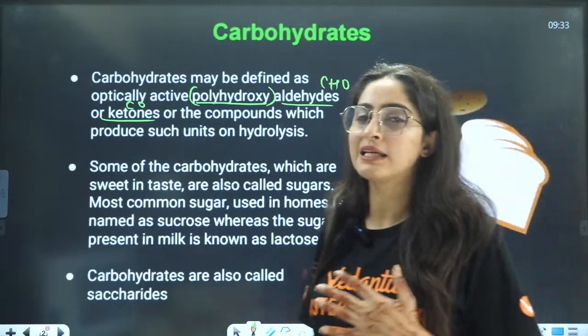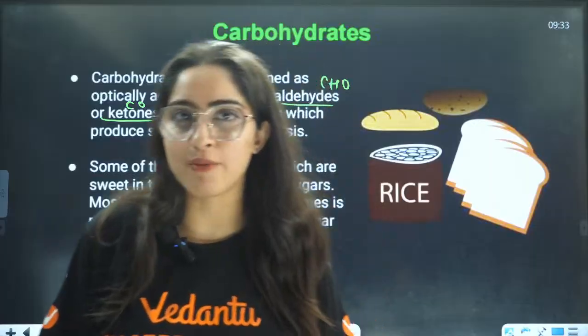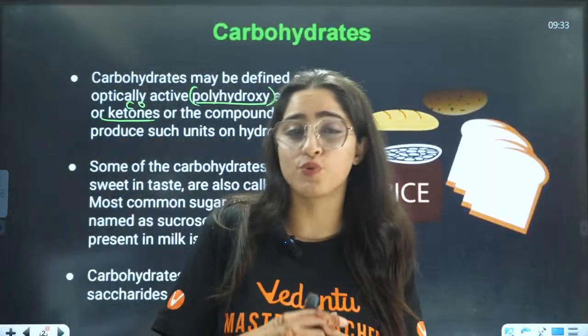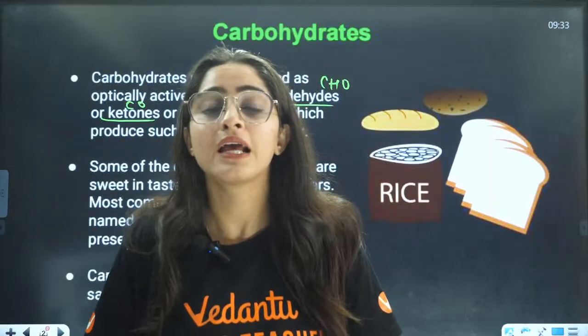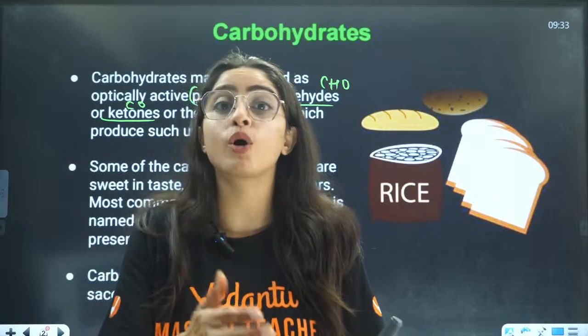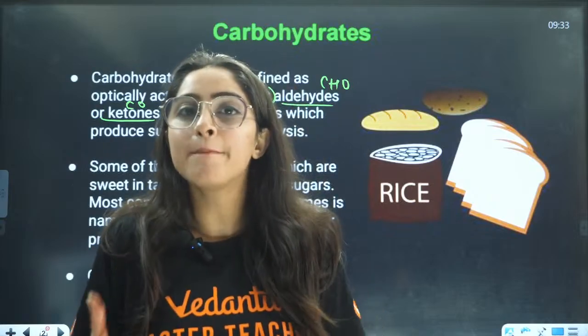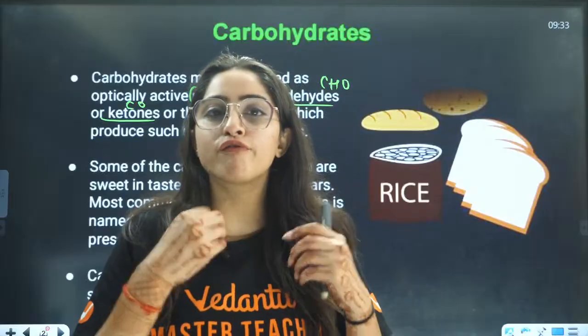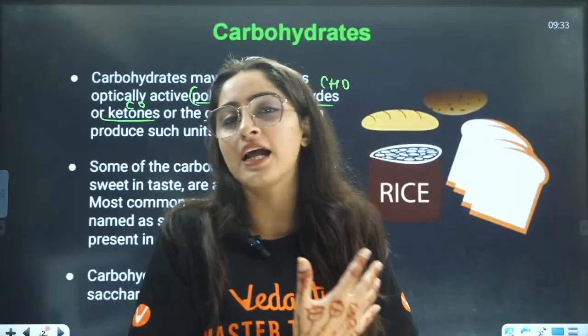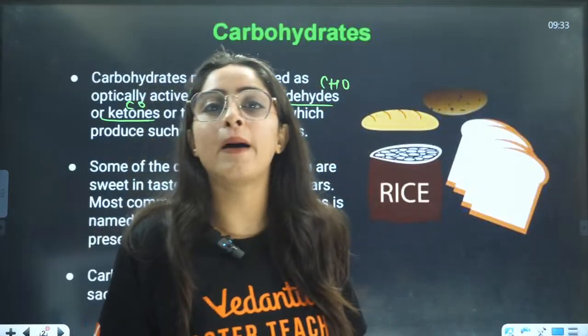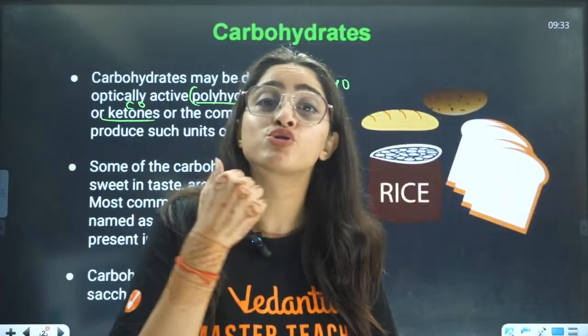So basically they are saying that if you talk about carbohydrates, we will talk about glucose, we will talk about fructose, right? Then we will talk about galactose, right? Combining these units, you will form disaccharides. I'll tell you what disaccharides are. Combining these units, you will form sucrose.